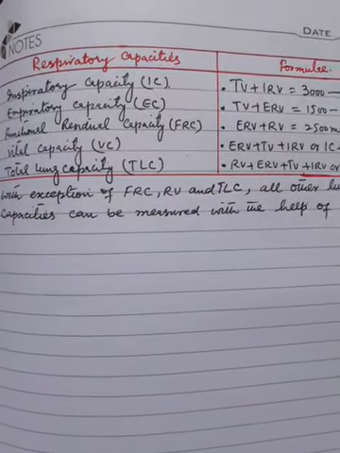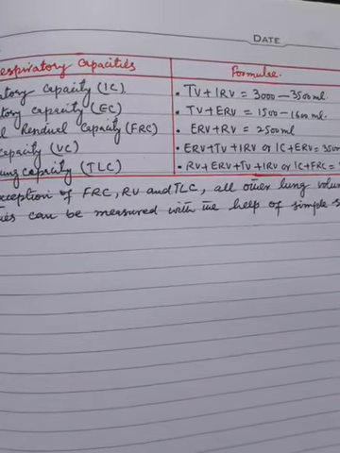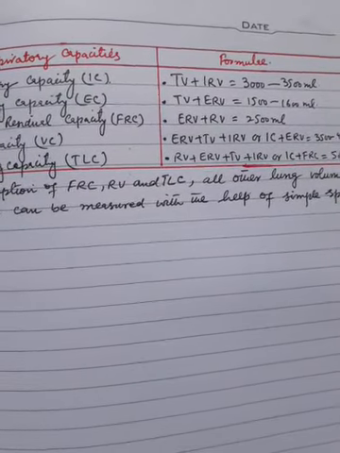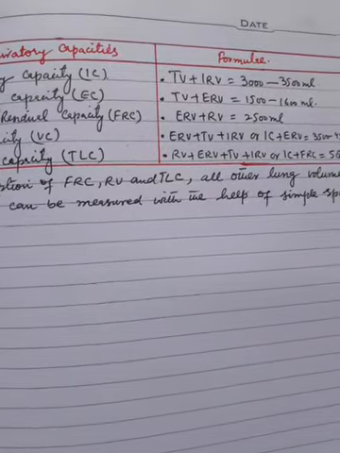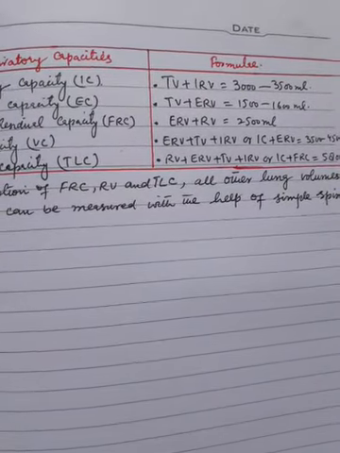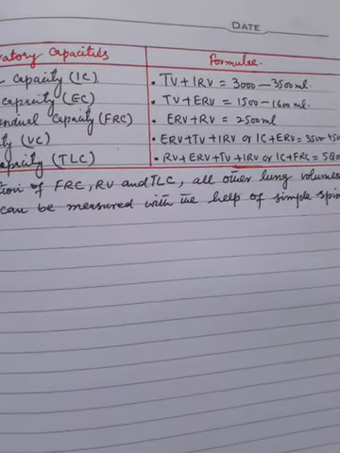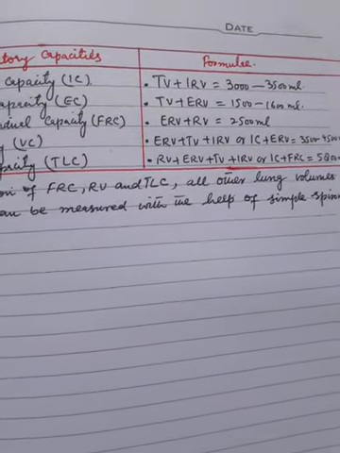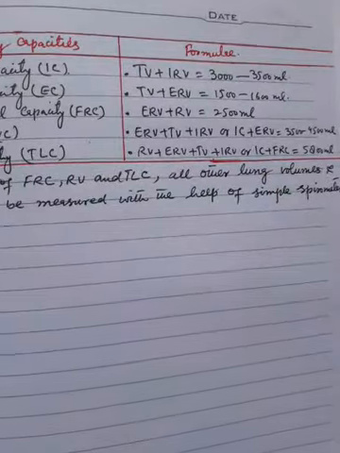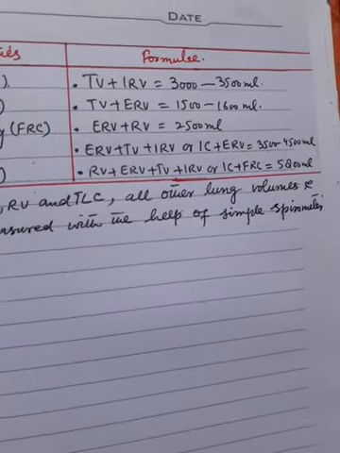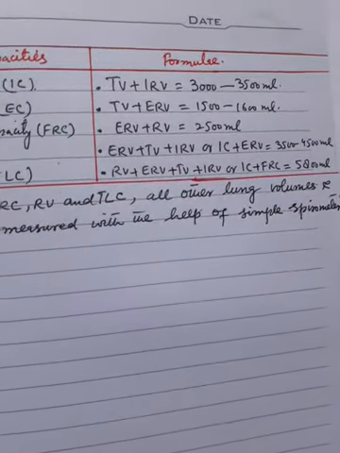Now, vital capacity, VC, its formula is ERV plus TV plus IRV, or IC, inspiratory capacity, plus ERV, that is equal to 3500 to 4500 ml.